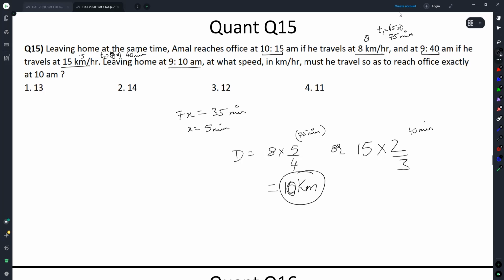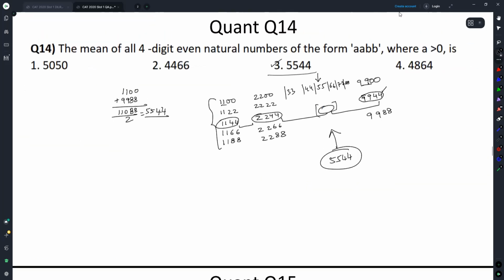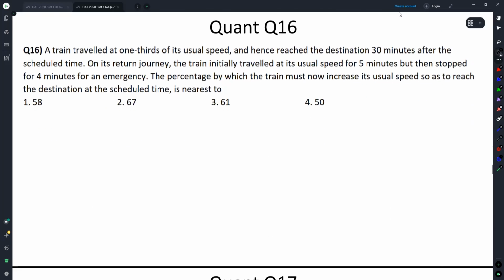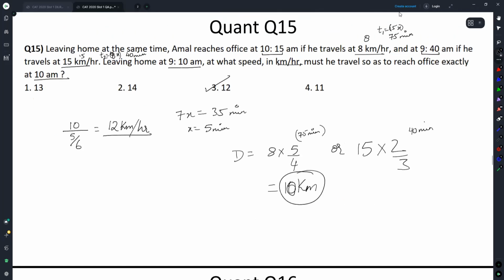Now, leaving home at 9:10 a.m., at what speed in kilometer per hour must he travel so as to reach office exactly at 10 a.m.? So 10 kilometers have to be traveled in 5/6 of an hour, or the speed has to be 12 kilometer per hour. Option 3. Option 1. Let's move.